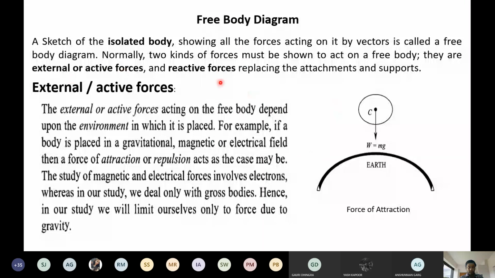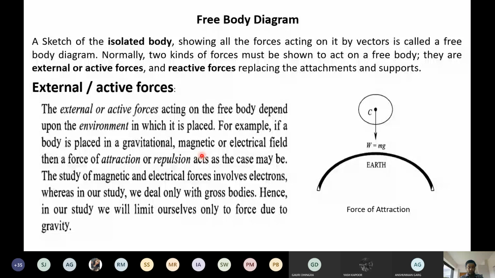Active forces are the forces which can be due to the environment. For example, gravitational force, magnetic force, electric force, or any force. But in our mechanics, we will take only one force, that is force due to gravity. We will ignore other forces, magnetic force, electric force, and any other force. So if anybody asks you in free body diagram how many types of forces there are, you directly say that we have two types of forces: active forces and reactive forces.